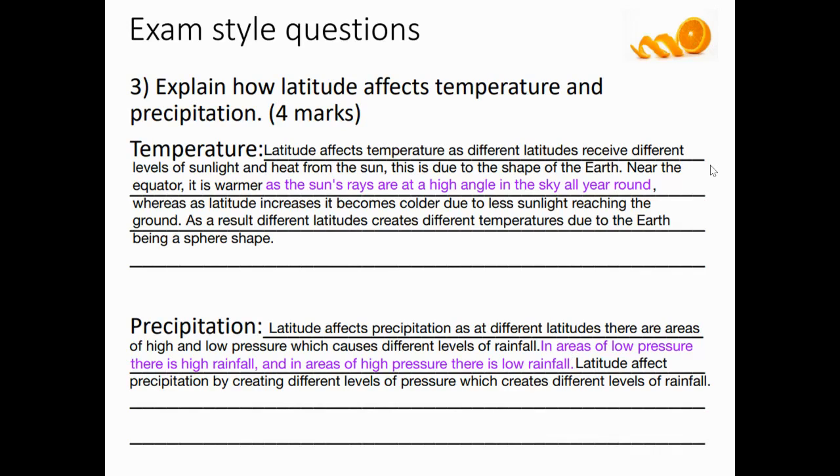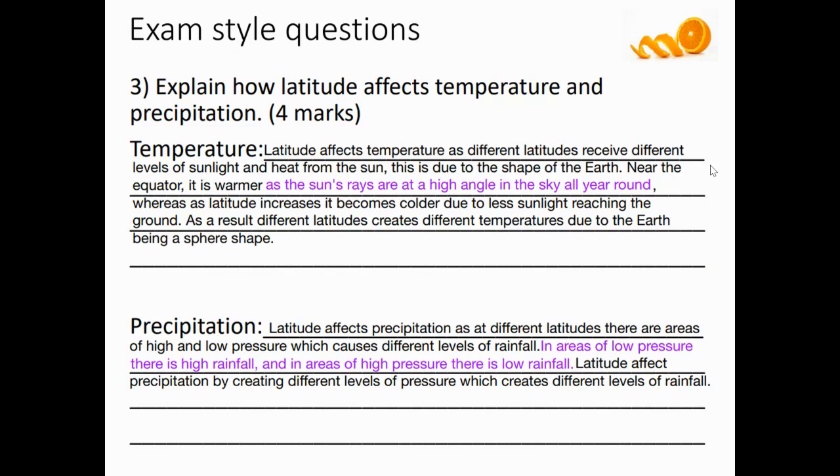Second question is again done something similar. So latitude affects temperatures. Different latitudes receive different levels of sunlight and heat from the sun. This is due to the shape of the Earth. Because the Earth is curved, it means that sunlight radiation doesn't hit each part of the Earth equally, with the equator receiving the highest amount of solar radiation, meaning it's hotter. Near the equator, it is warmer, as the sun's rays are at a high angle in the sky all year round, whereas as latitude increases, it becomes colder due to less sunlight reaching the ground. As a result, different latitudes create different temperatures due to the Earth being a sphere shape.